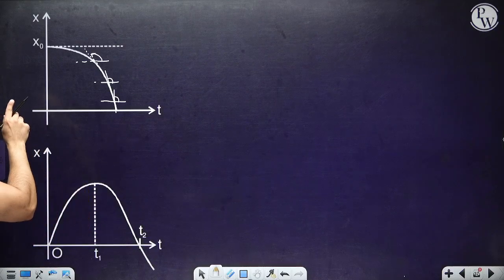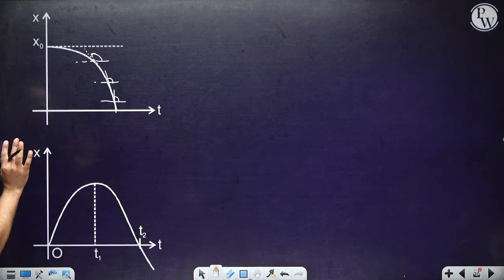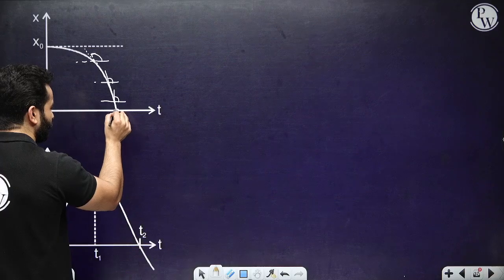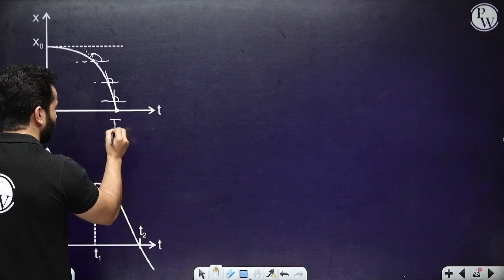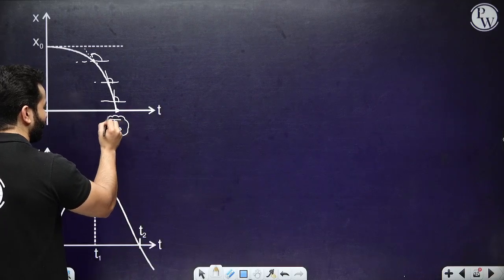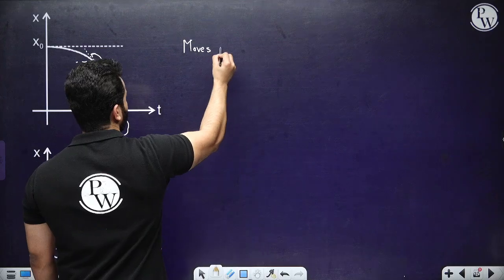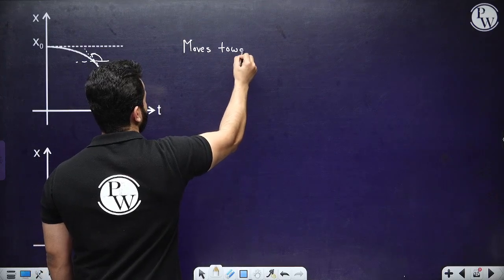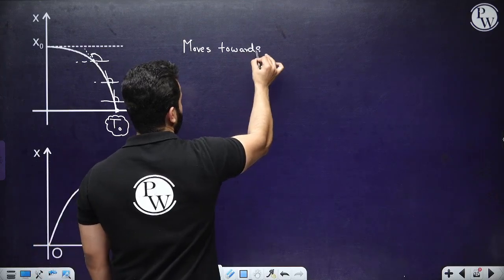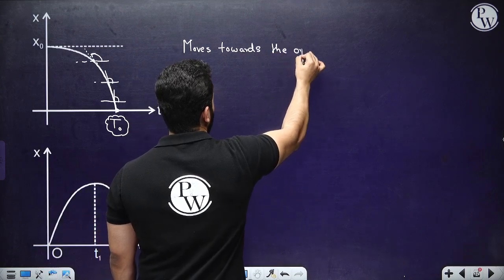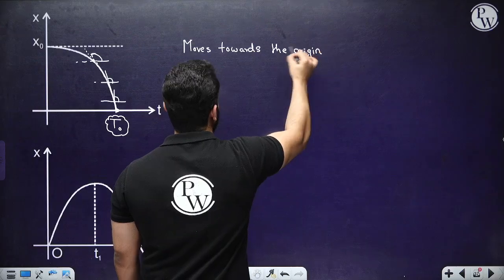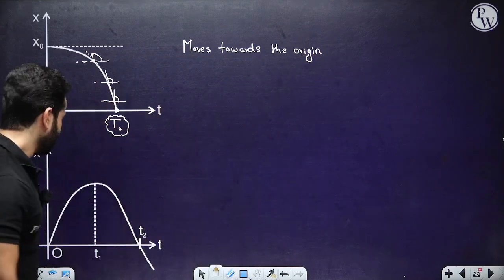You are observing that that angle is actually changing, right? So we are going to say that at this particular point, at t naught, again it comes back to origin, so it moves towards the origin, and because it stops at origin, that means it was moving with decreasing speed.